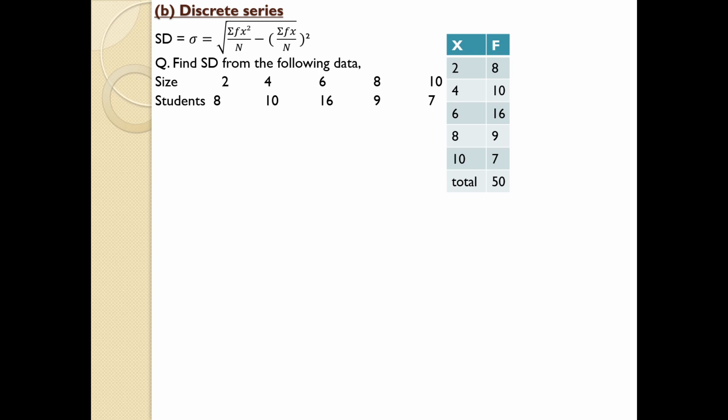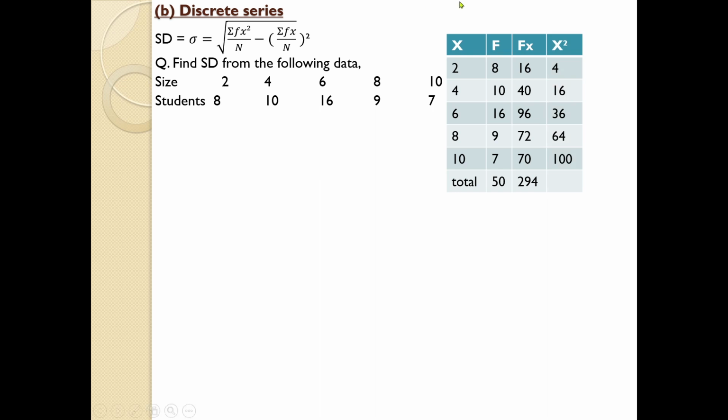Next we need fx, x square and fx square. So first of all, fx means x into f. Next is x square, the square of x, and finally you need fx square.